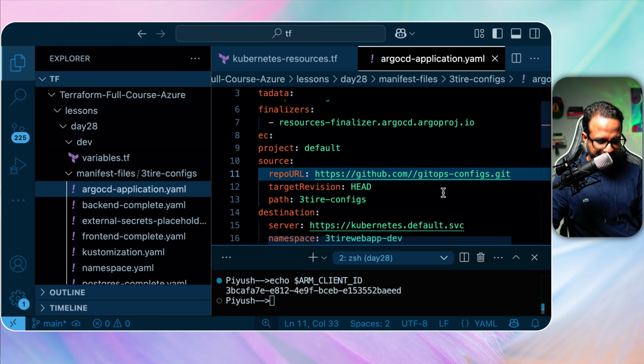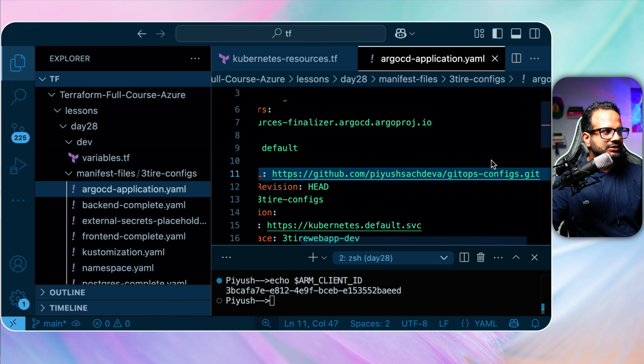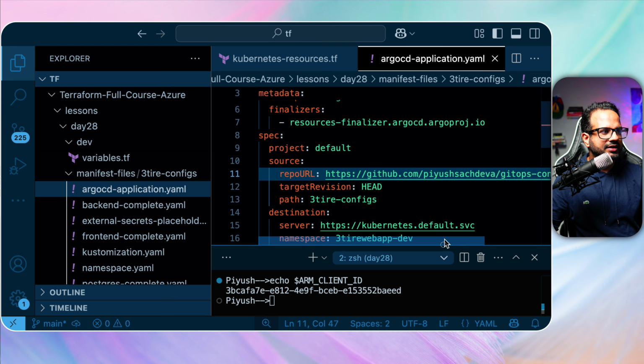I'm just gonna replace it with my name over here so that my repo URL will be synced to the repository that I've just created. Okay, so this is the repository that I've created, and now the path is 3-tier config, so there'll be a folder inside that, and inside that folder there will be files.